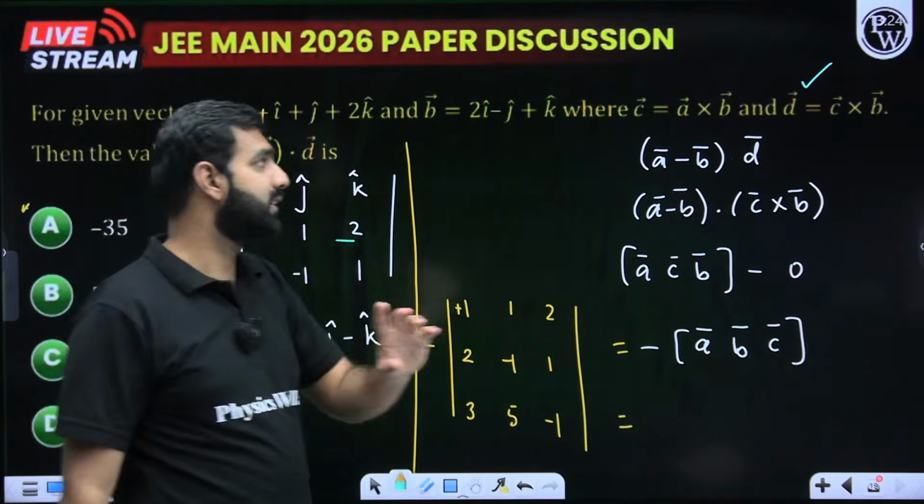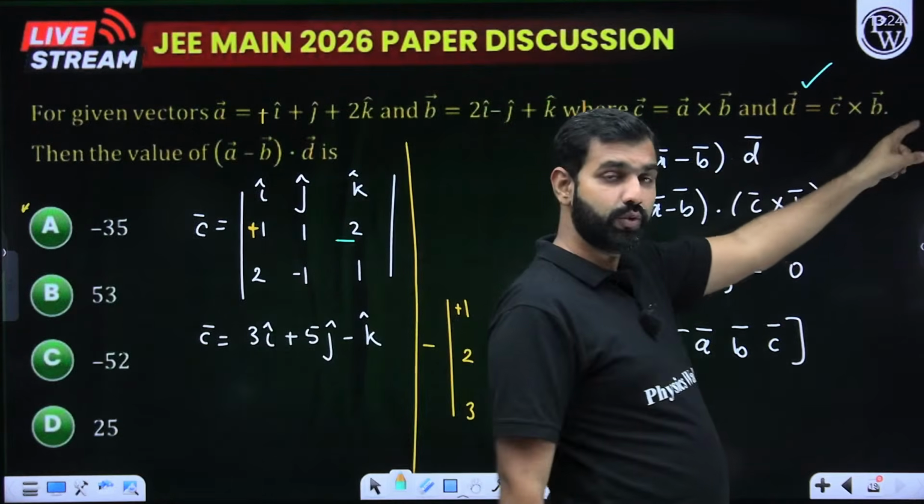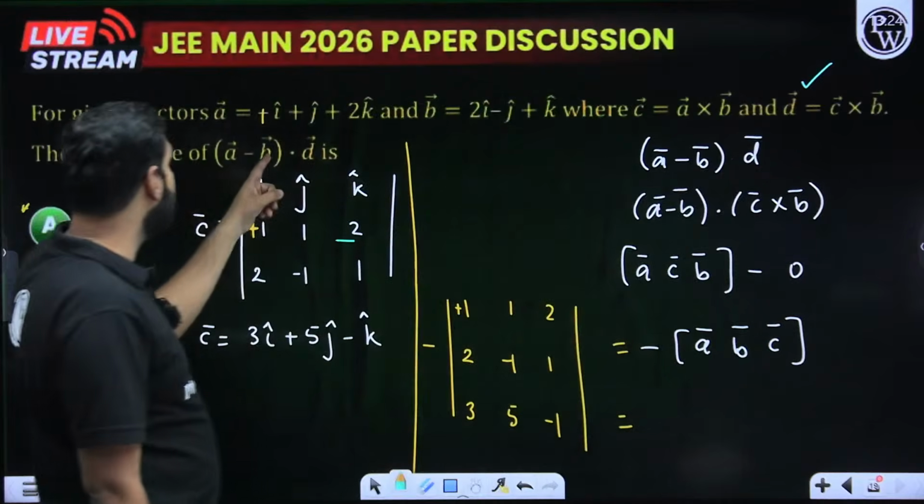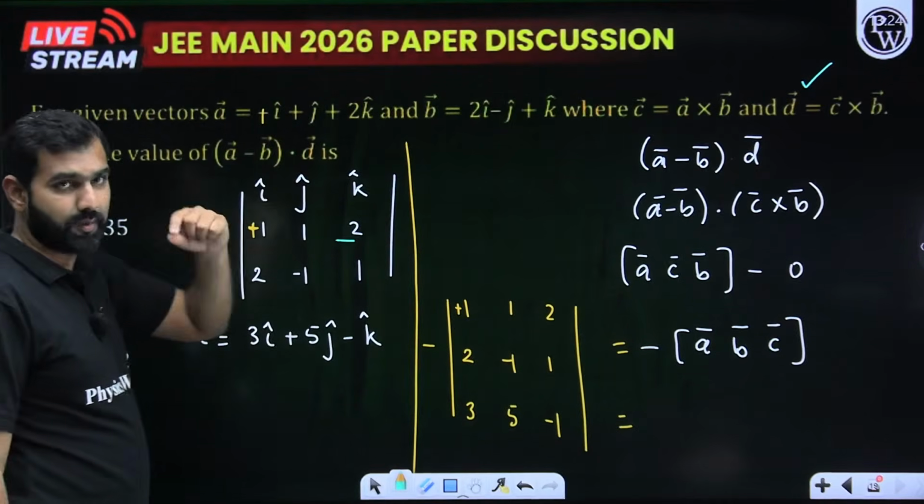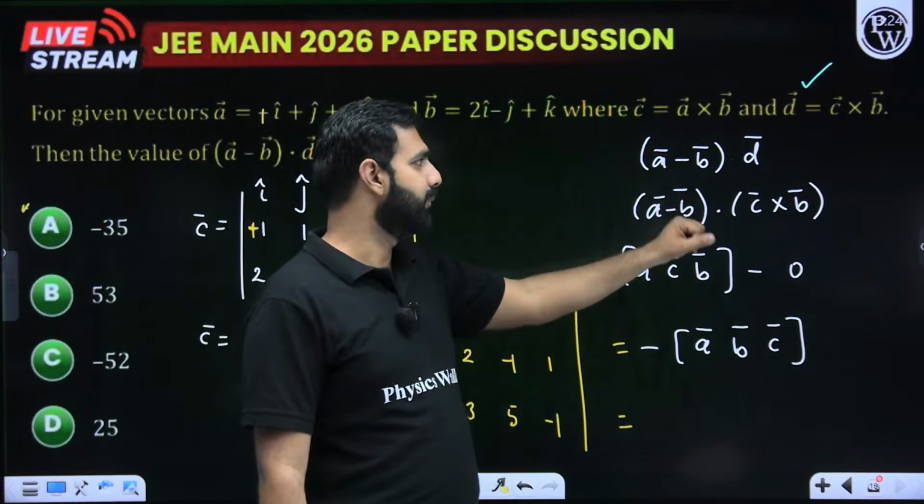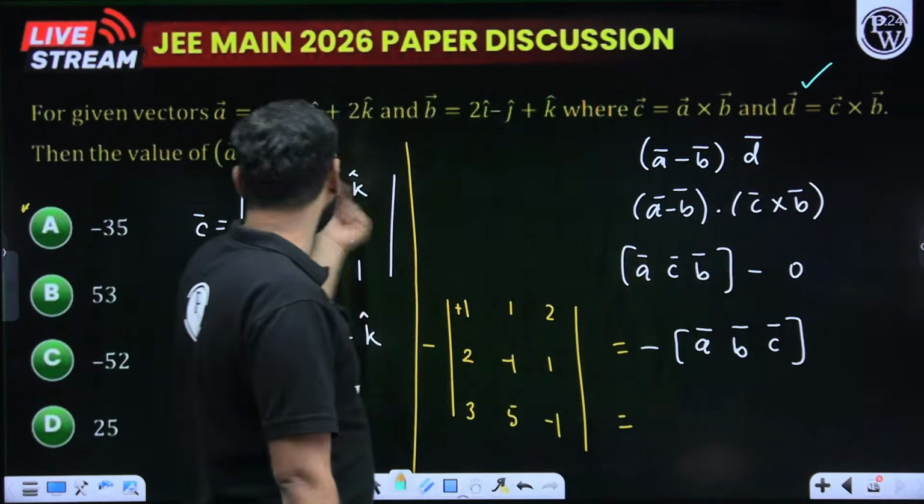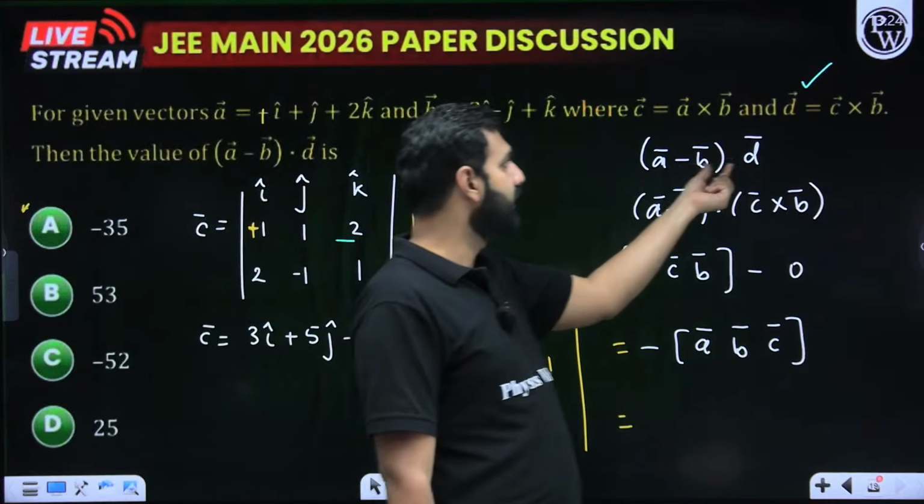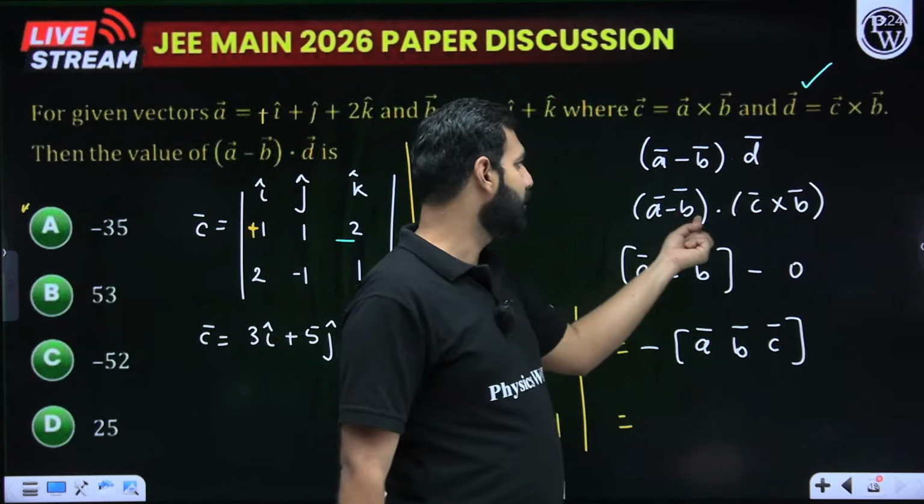Now one of the methods is, you find C cross B so that you can have D, then you subtract B from A, take dot product with D and you can get the answer. The other method here is that A minus B, see, what I need is A minus B dot D. What is D? D we know is C cross B. So A minus B dot C cross B.